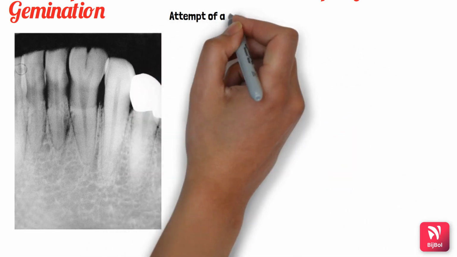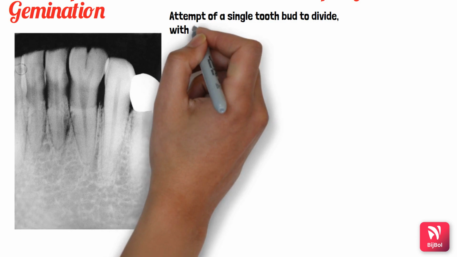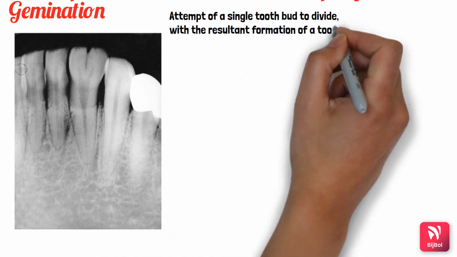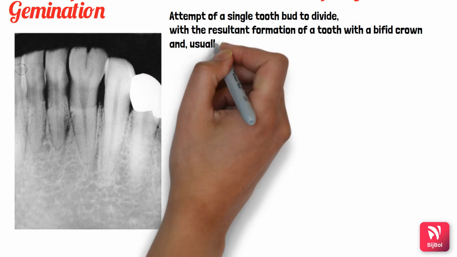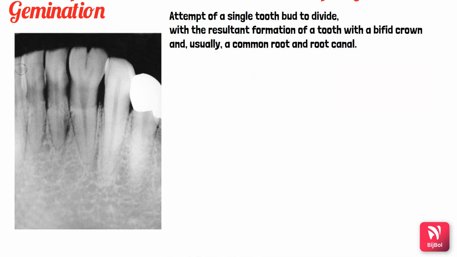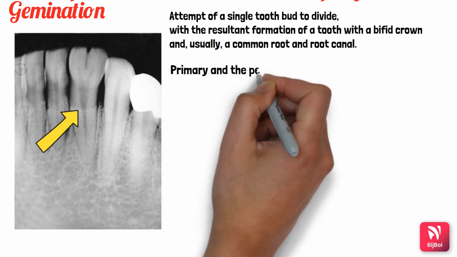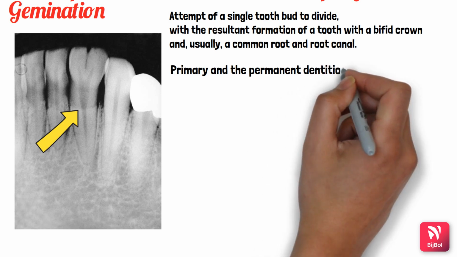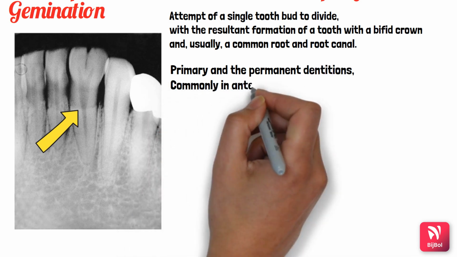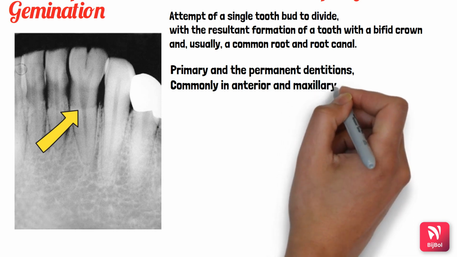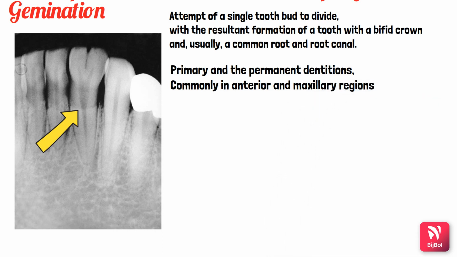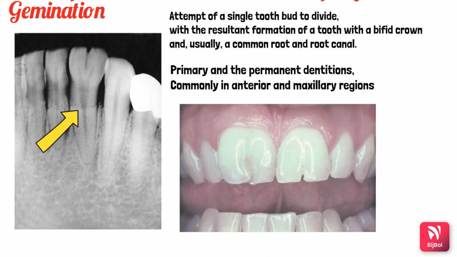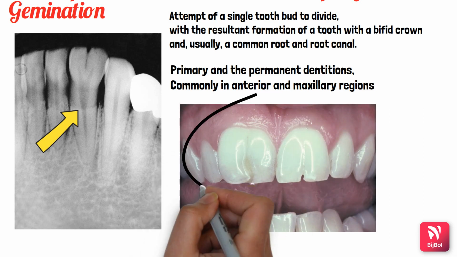So what is this gemination basically? It is an attempt of a single tooth bud to divide with the resultant formation of a tooth with a bifid crown, and usually having a common root and a root canal. As you can see in this radiograph, you have a bifid crown with a common root and a root canal. It affects both primary as well as permanent dentitions, and is most commonly seen in the anterior maxillary regions. So this is a clinical picture of gemination wherein both central incisors are affected with gemination.